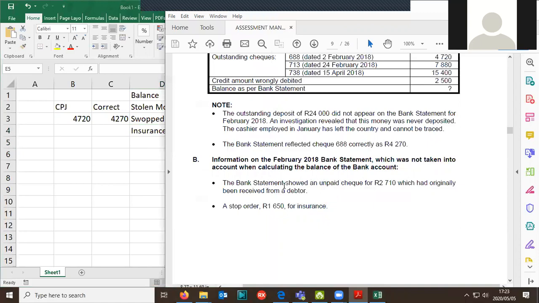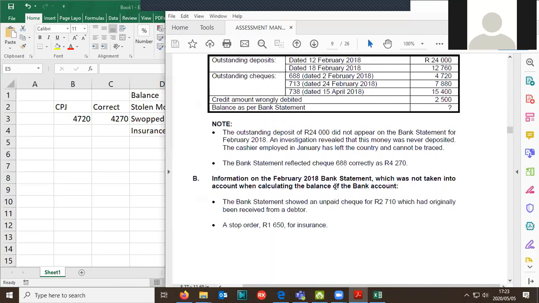Bank statements showed an unpaid check for 2710, which had originally been received from the debtor. So it is the 2710. What do you think? Where is it going to go? Think. Unpaid check. So we kind of have to write it back. But at this stage, it's not going to go through the bank at this particular stage.